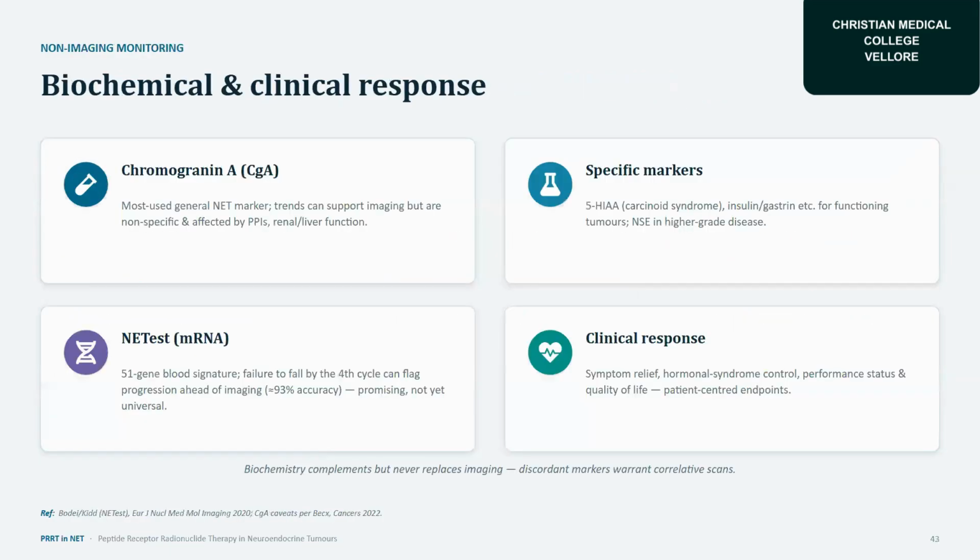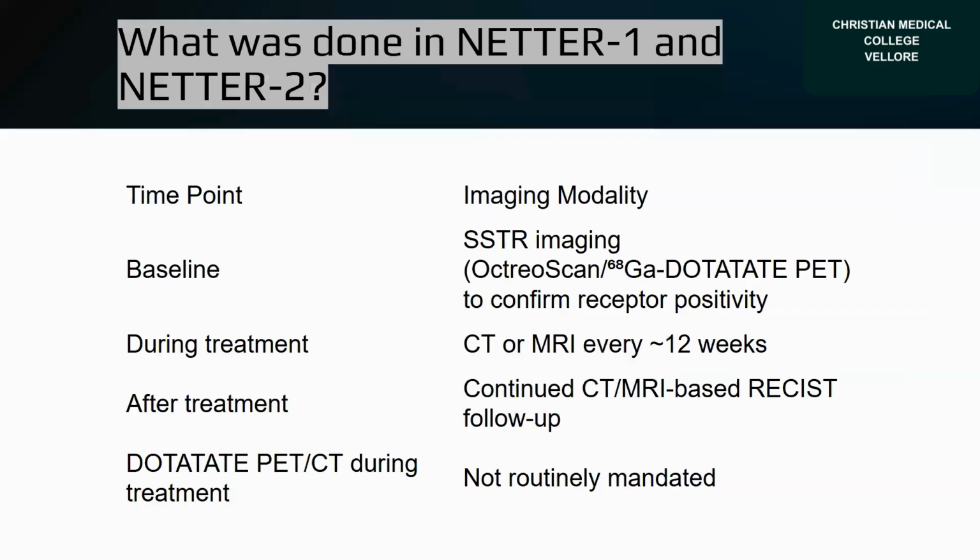So biochemical response: chromogranin A we can do, which is most commonly used as a neuroendocrine tumor marker, and its trends can support imaging but are non-specific, and can be affected by PPIs and renal and liver function. Then in carcinoid syndrome, we can use 5-HIAA, and insulin or gastrin for a functioning tumor, and the mRNA test, and also clinical response we can document.